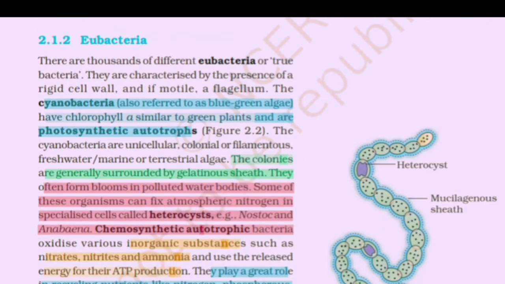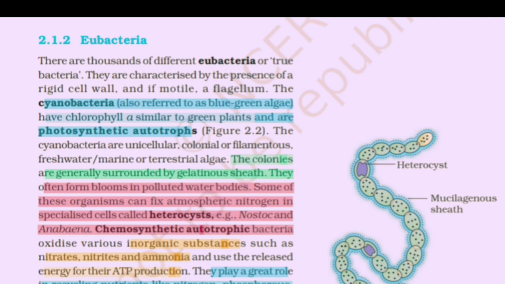Eubacteria. There are thousands of different eubacteria or true bacteria. They are characterized by the presence of a rigid cell wall and, if motile, a flagellum. The cyanobacteria, also referred to as blue-green algae, have chlorophyll a similar to green plants and are photosynthetic autotrophs. Figure 2.2. The cyanobacteria are unicellular, colonial, or filamentous freshwater, marine, or terrestrial algae. The colonies are generally surrounded by a gelatinous sheath. They often form blooms in polluted water bodies. Some of these organisms can fix atmospheric nitrogen in a specialized cell called heterocyst.